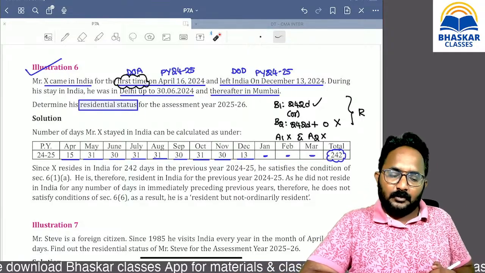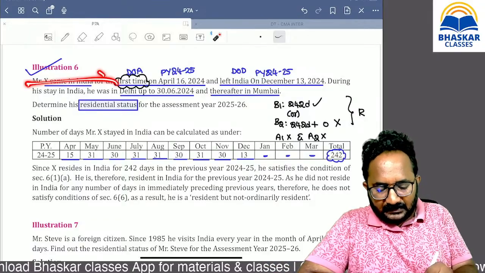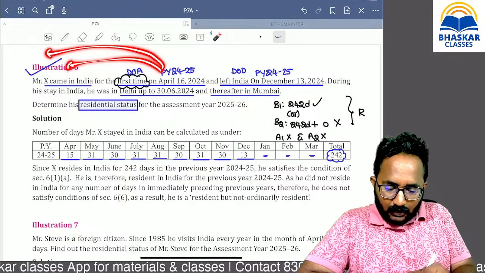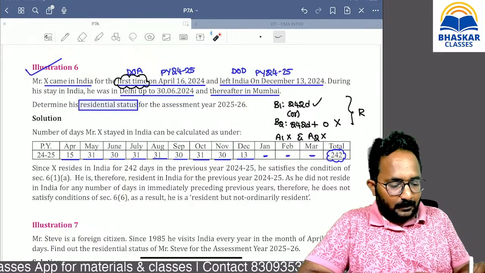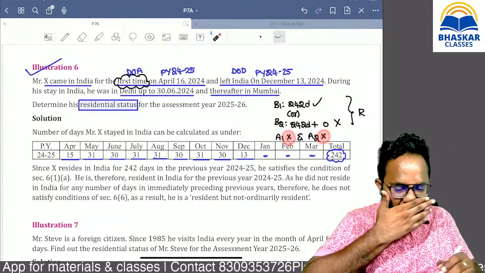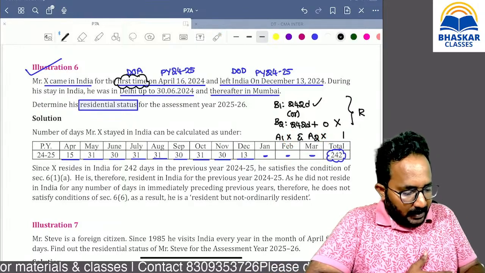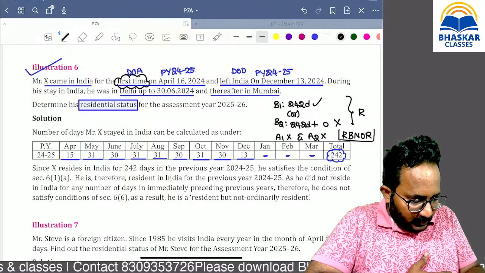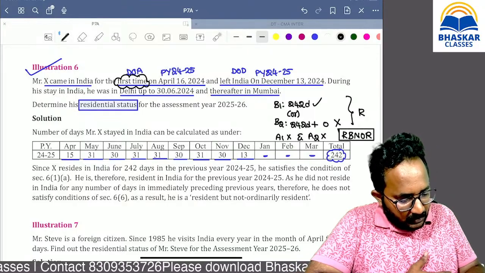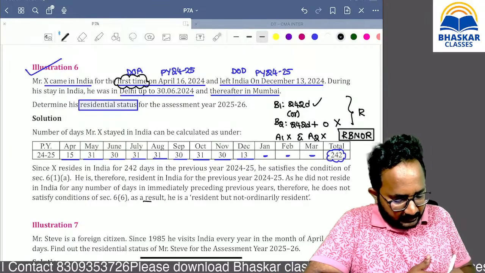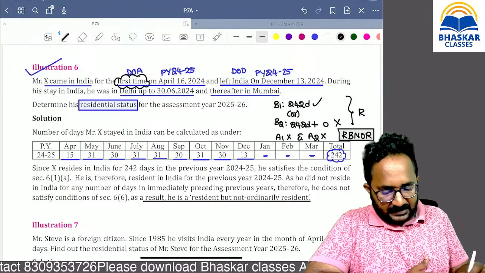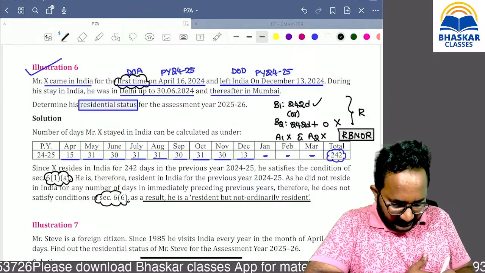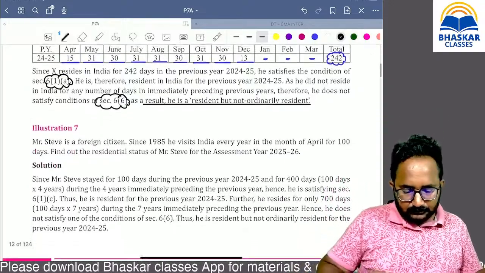Because in the last 10 years or last 7 years he has not stayed in India, no one can apply these conditions. If you apply also, you get the answer as resident, but not ordinary resident. So clearly they are saying Section 6(1) basic conditions, Section 6(6) additional conditions.